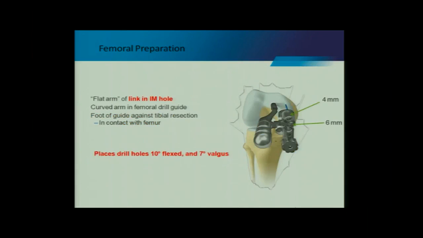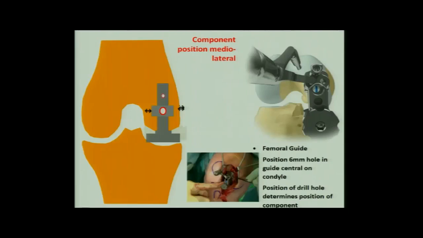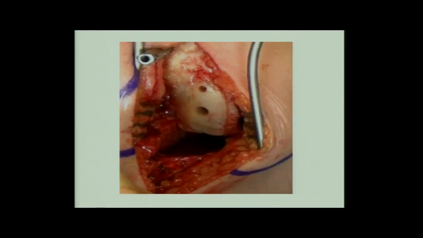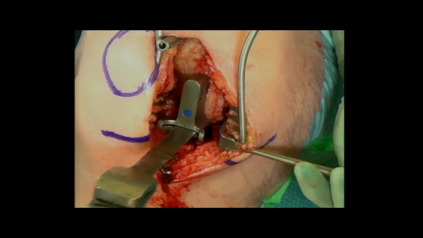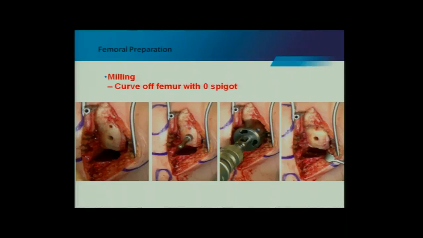And once we've done that, then these instruments are available, connectors, and we want to make sure that we put it right in the middle of this. This is how it appears operatively. This is how there is a jig to cut the posterior part of the femur. Again, we put our hand down so that we cut proper portion, and these are the new microplasty instruments, beautiful instrument.